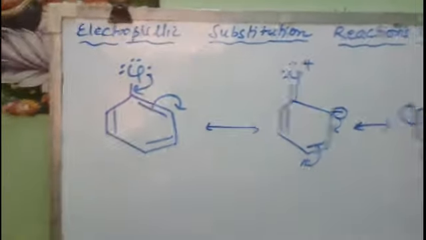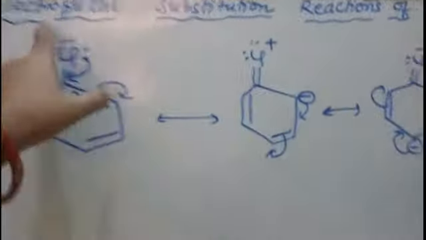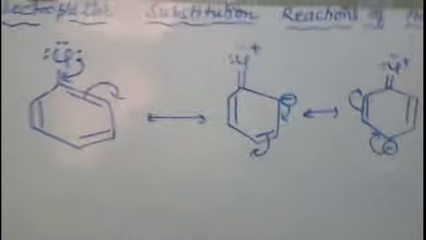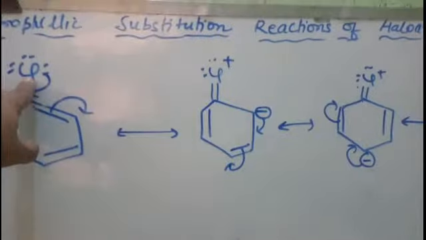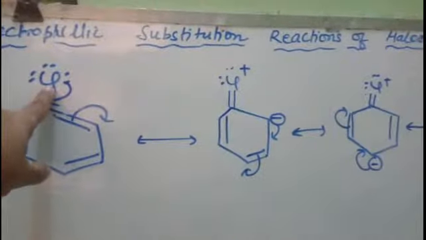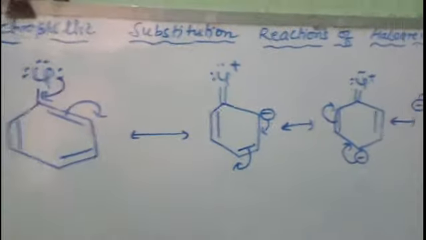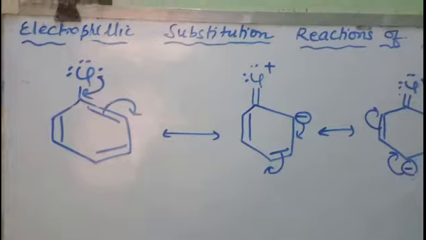Right, now at which place it should come and attack, that depends upon the presence of the group which is already present on the benzene ring. The directive influence of this group will decide where the electrophile will come and attack. So you know that this halo atom will be ortho and para directing.